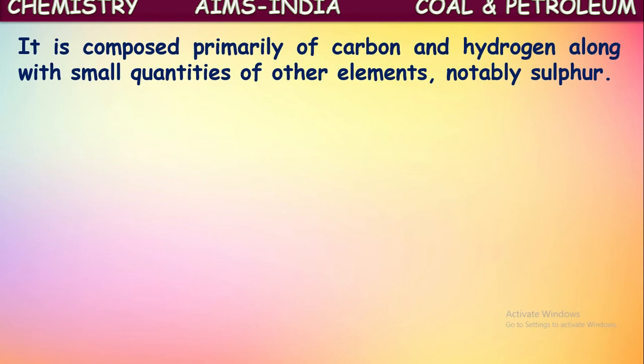It is composed primarily of carbon and hydrogen along with small quantities of other elements, notably sulfur. So coal is a primary source of carbon. These are the major elements present in coal. Majorly it is made up of carbon, and a quantity of hydrogen also exists. Along with this, small quantities of some other elements may exist as impurities, majorly sulfur.